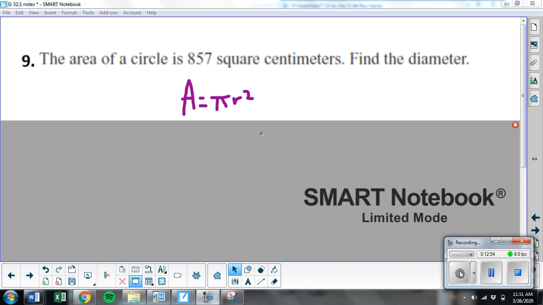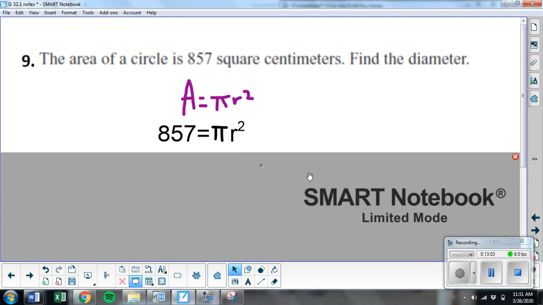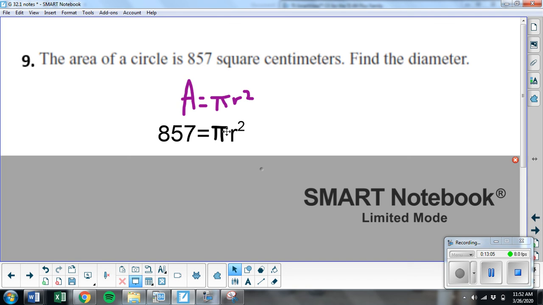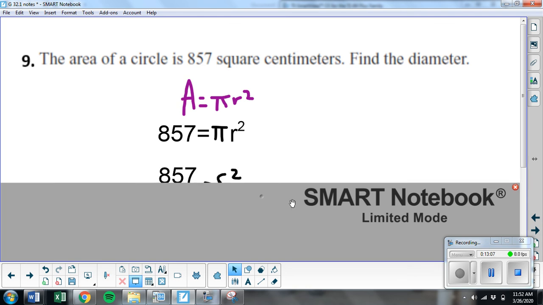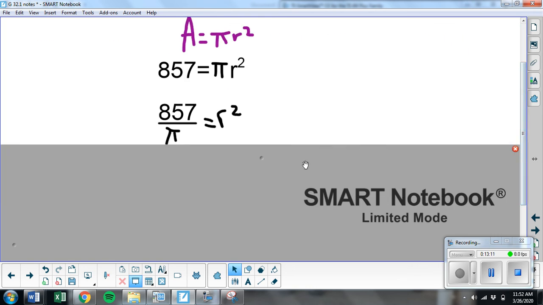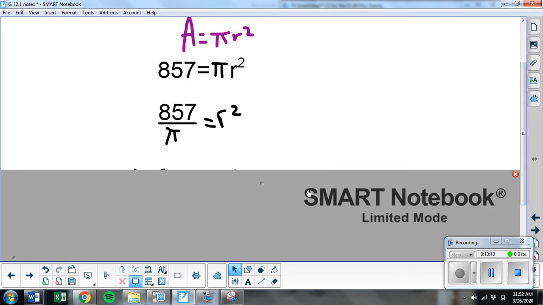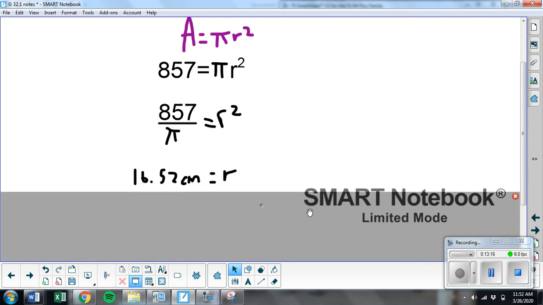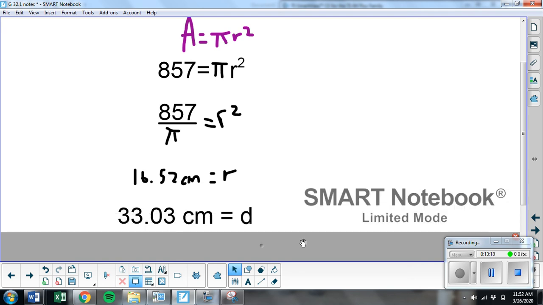So for 9, I have the area and I want the diameter. There's no formula with area and diameter, but I can find the radius and then I'll double it to get the diameter. So plug in area, then divide by pi, then square root both sides. Be careful when you type in your calculator, and you can have a decimal because it doesn't say exact. That's my radius. Then you want to double it to get your diameter, and that's your answer.